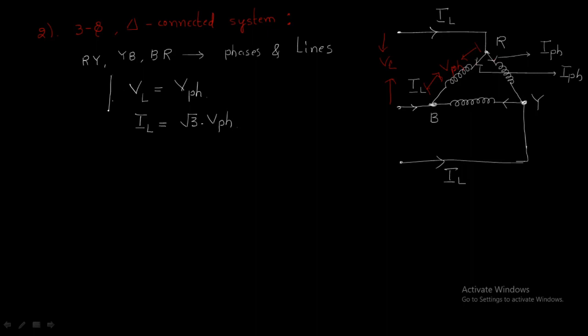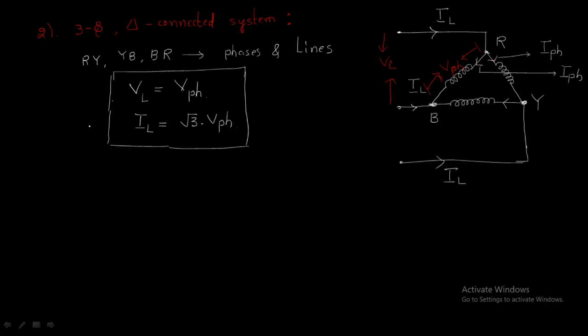This is the relation in the delta connected system between line and phases. Look here. Again, voltages. Line voltage means between 2 points. Phase voltage means between 2 points. These 2 points are nothing but these 2 points. That's why line voltage equals phase voltage. But the line current travels from here, and again it will be divided between two branches. That's why line current is root 3 times the phase current.